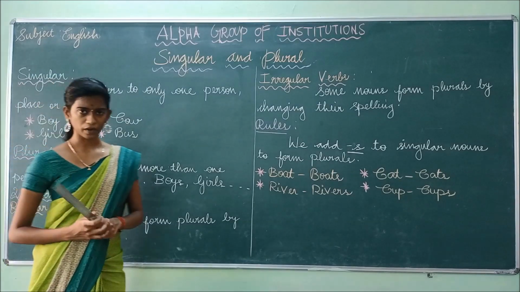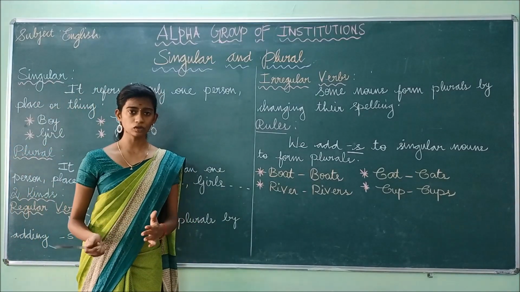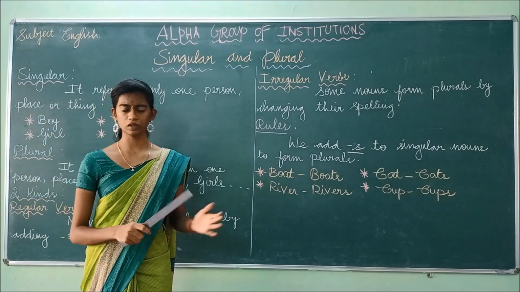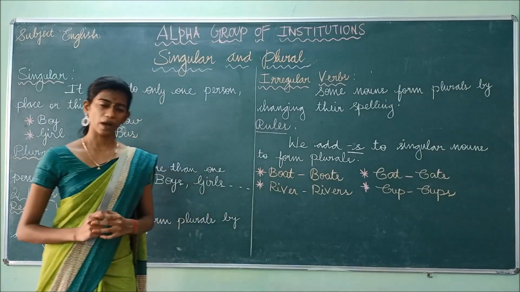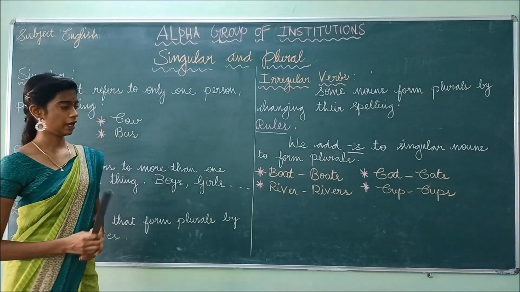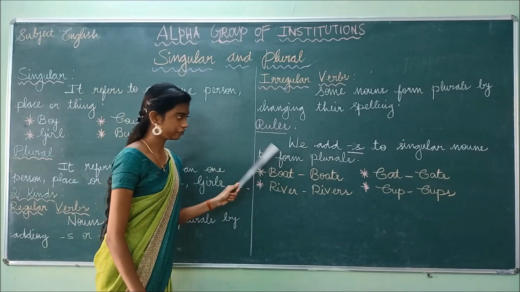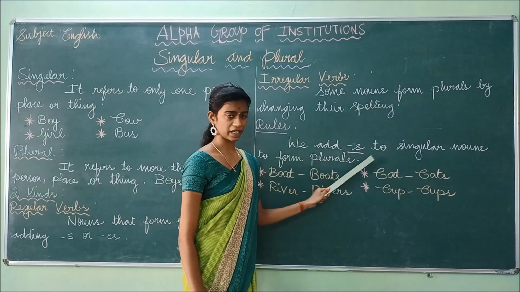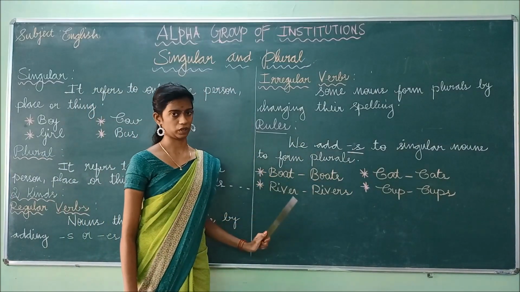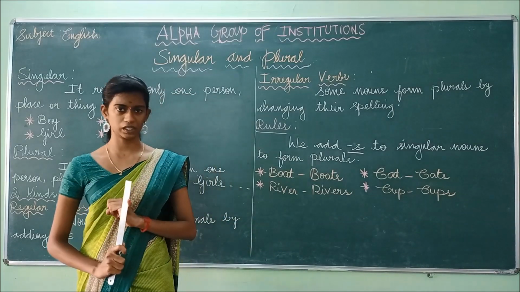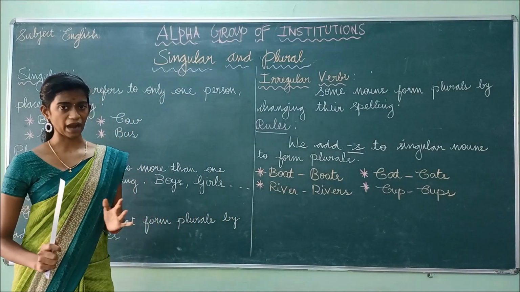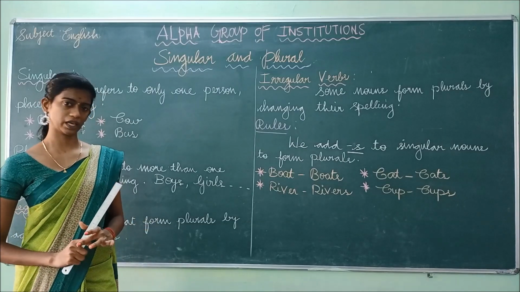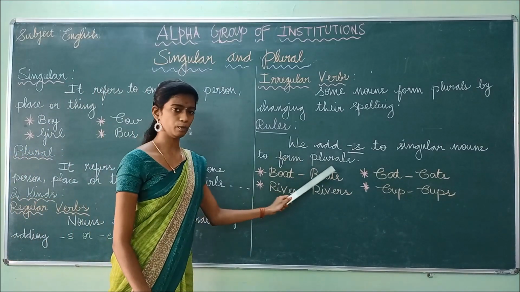Okay. Now we are going to see about the rules of how to change the singular to the plural form. So there are many rules to be followed while changing the singular to plural. Now let us see one by one. The first one, we add s to singular nouns to form plurals. Okay. The first rule we are going to see is that we have to add s to the singular nouns, okay, to make it plural.